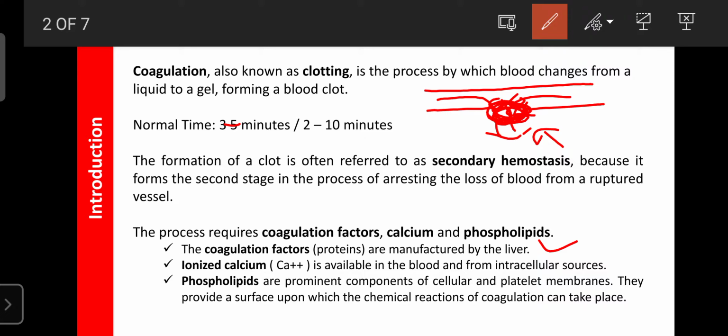As well as when bones are ruptured, blood coagulation also occurs there. That is helpful to join the damaged, broken bones. So that's why in bone formation, the blood coagulation process is also most important.